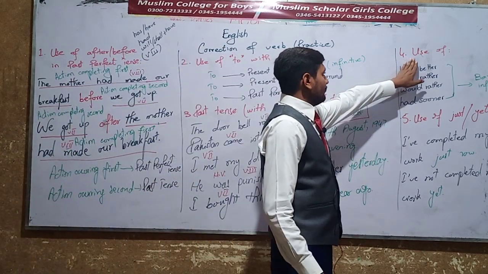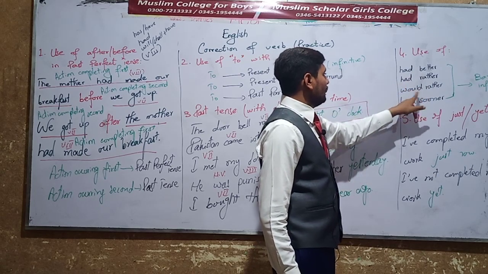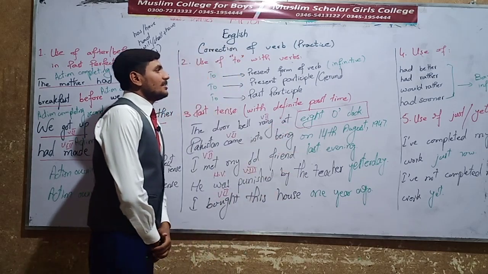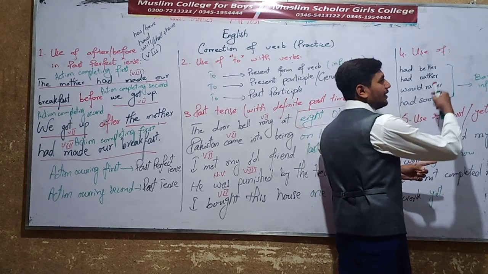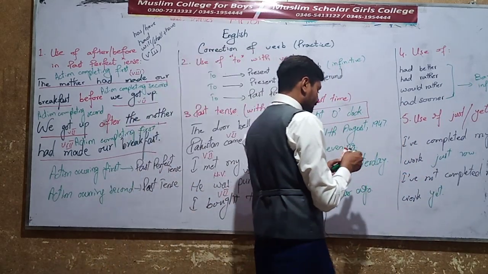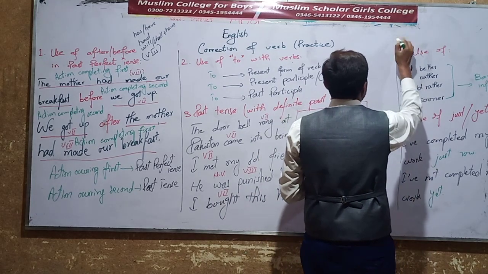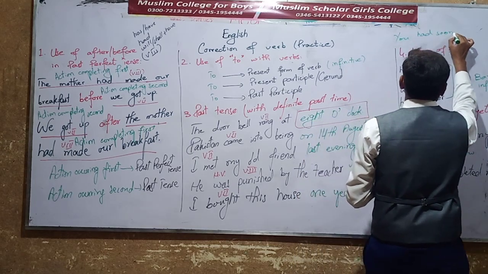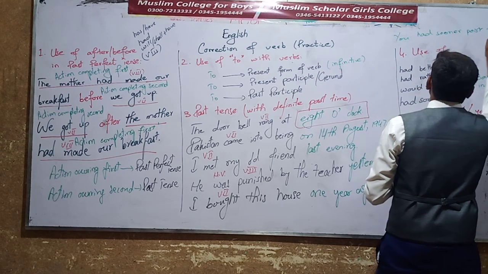The fourth point of my lecture is use of had better, had rather, would rather, had sooner. Whenever you see any of these four, you use a bare infinitive after that. I'll give you an example. For example, you had sooner post this letter.